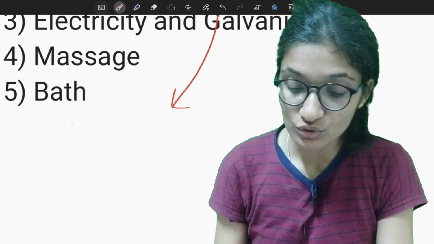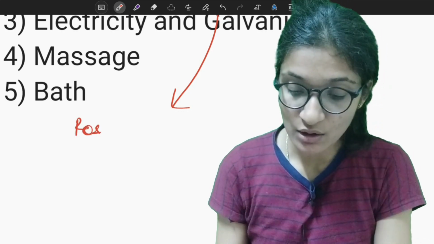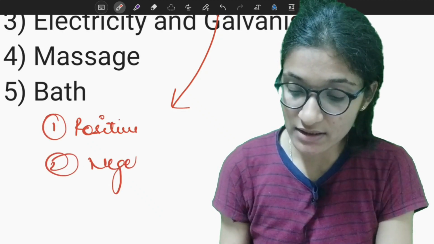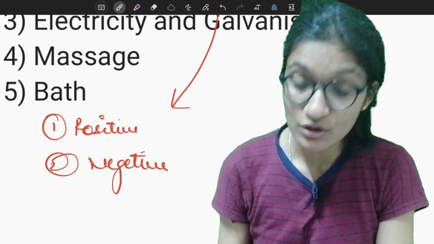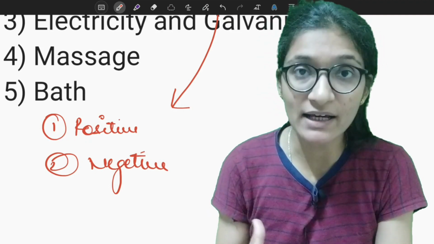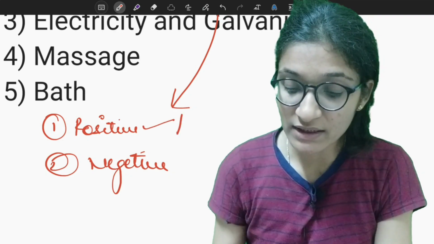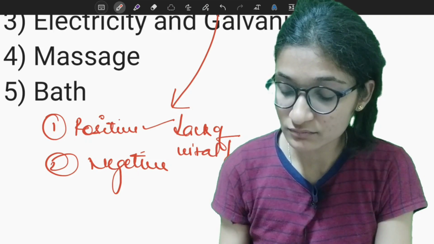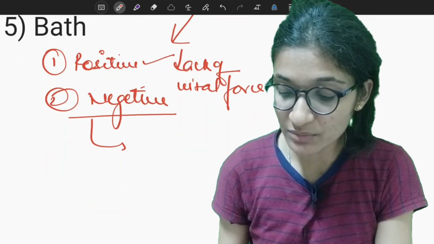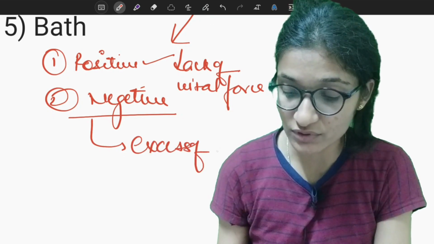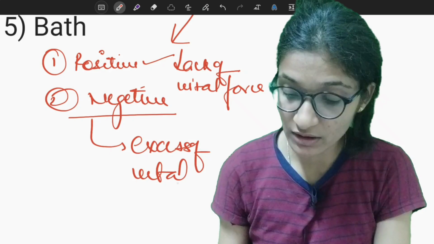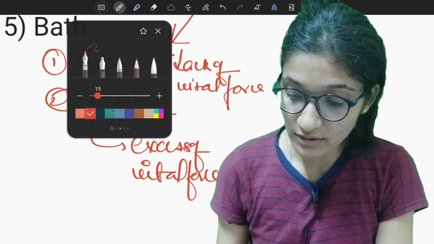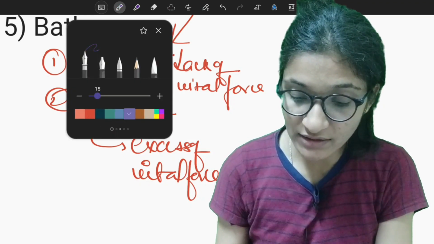The two types are, first one is positive and second one is negative. So what is positive and what is negative? Positive simply means when there is a lack of vital force, and negative simply means when there is an excess of vital force. Lack of vital force and excess of vital force.